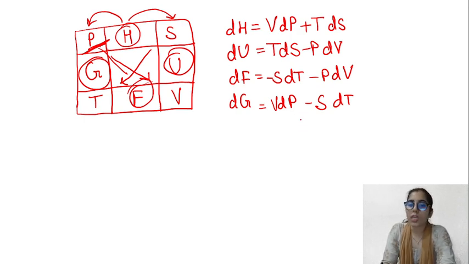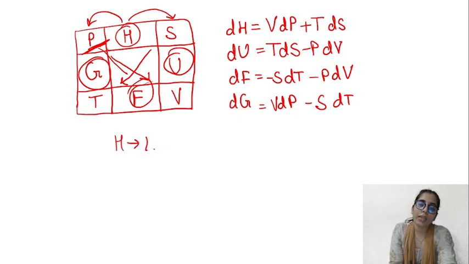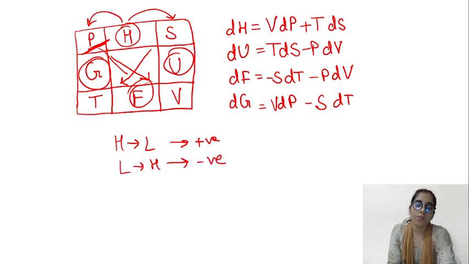It's a kind of trick, you can say, and you can even check it, as I have told you: high to low diagonally is positive, low to high diagonally is negative. So anytime you want to check these signs, let's check them once.